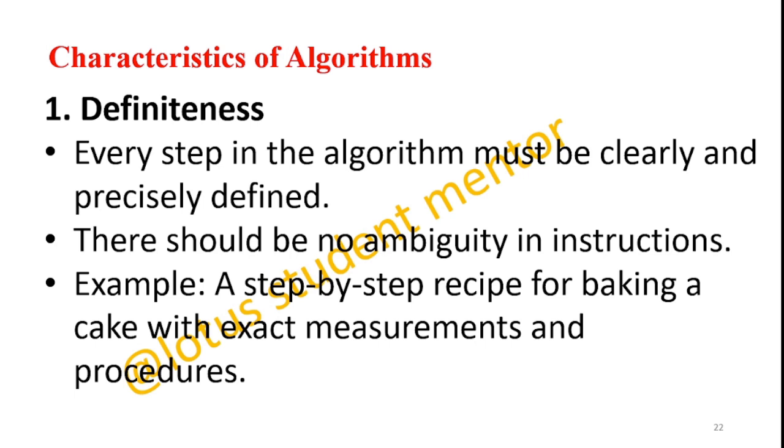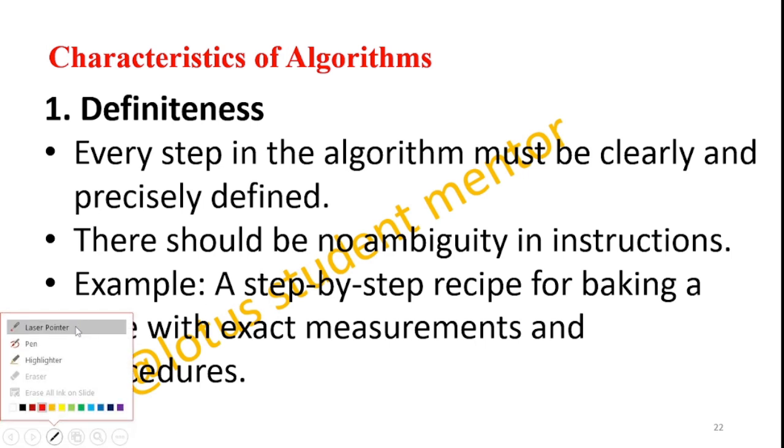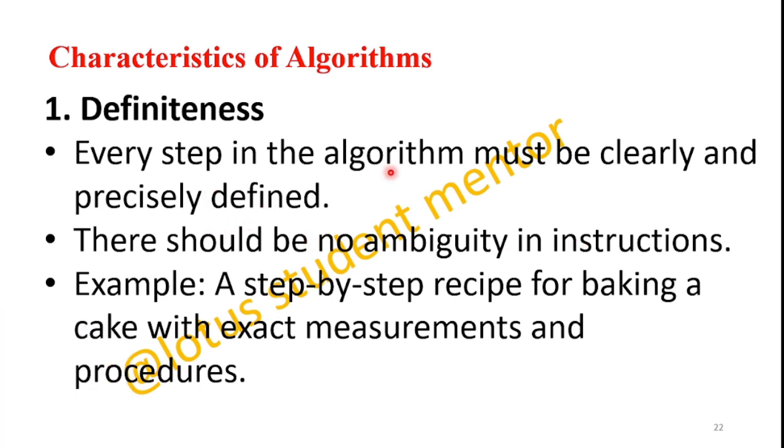As I mentioned, definiteness means every step in the algorithm must be clearly and precisely defined. If it is not, then it is not a proper algorithm. The second point is that there should be no ambiguity in instructions. What is an example for this definiteness? A step-by-step recipe, like baking a cake with exact measurements and procedures.